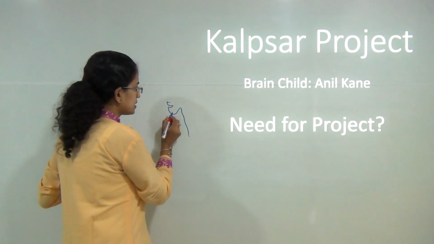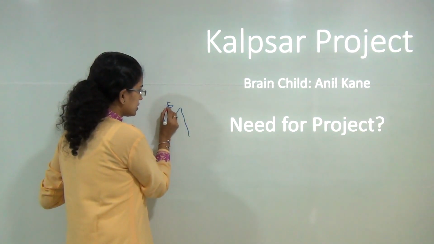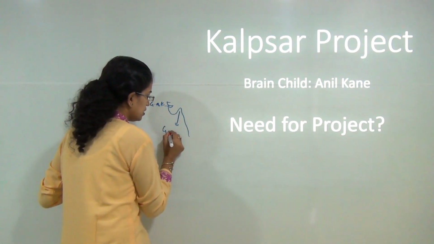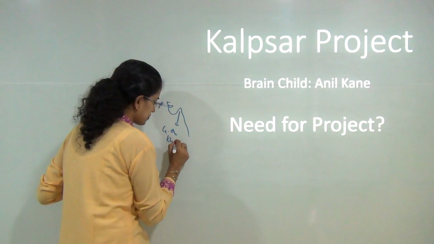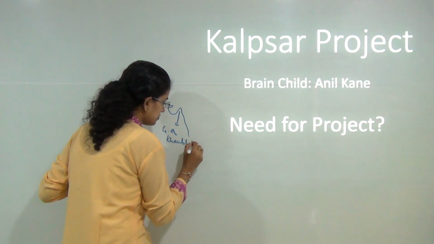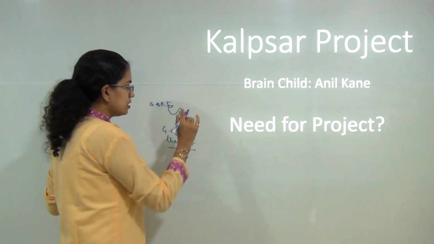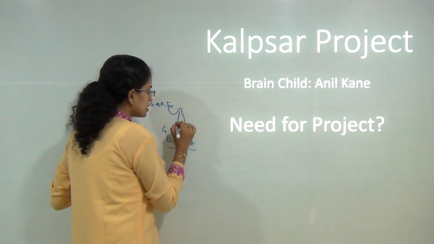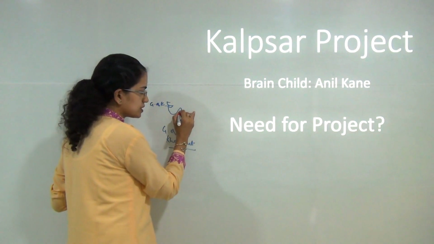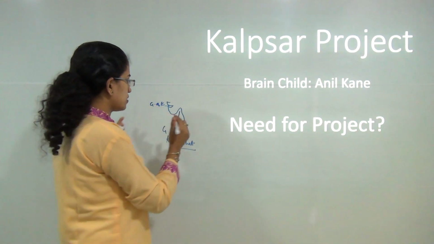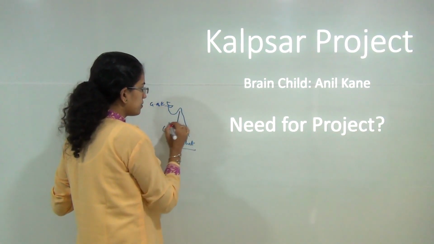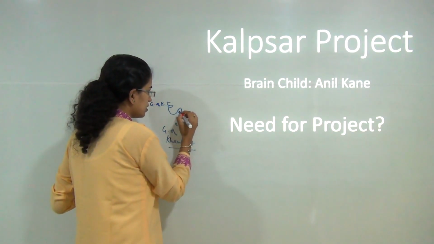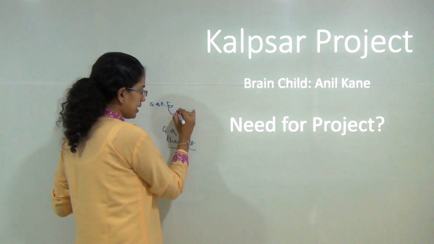So the idea basically is, as we know, this region is the Gulf of Kutch and this region is the Gulf of Khambhat. The idea in Kalpsar project is to develop the region of Gulf of Khambhat in such a manner that the saline water present in this region is converted into a freshwater reservoir, and this freshwater reservoir would lead to improvement in the nearby areas.